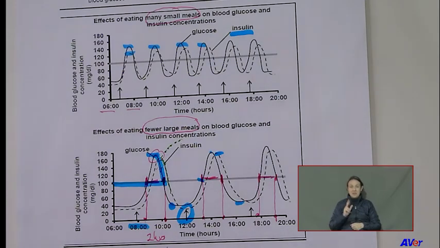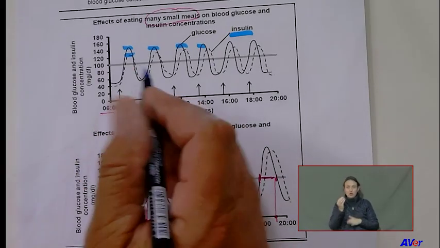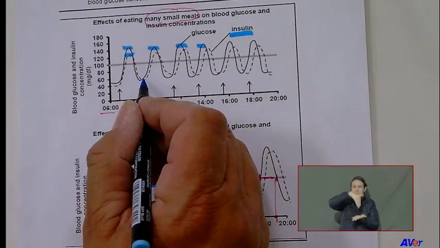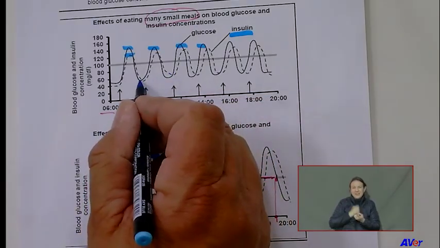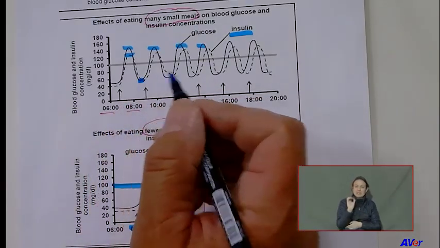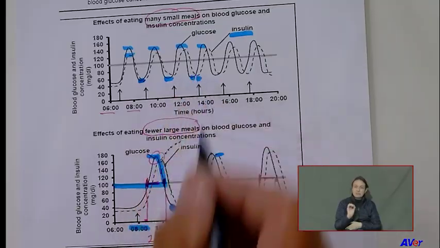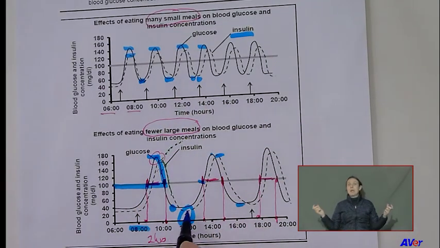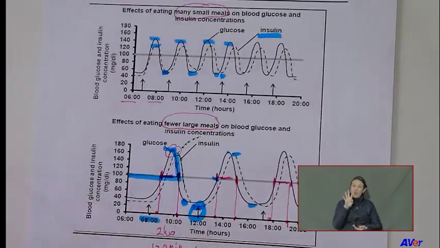Now, look at the low points. Now, you don't want a sugar low, hypoglycemia, when you suddenly have to urgently get something sweet to eat. But if you have many small meals, look how low does the glucose go. Do you see here it comes the low point at about 60, isn't it? Look here at 60. But the person who has large meals, it comes down here to about 40. Now you understand what happens to you after break at school.